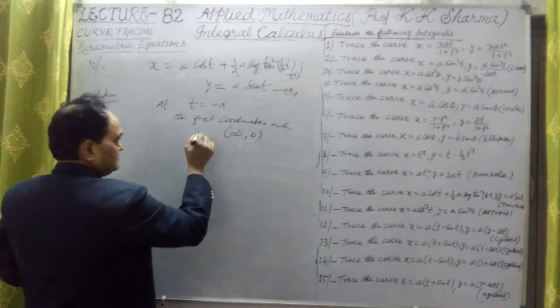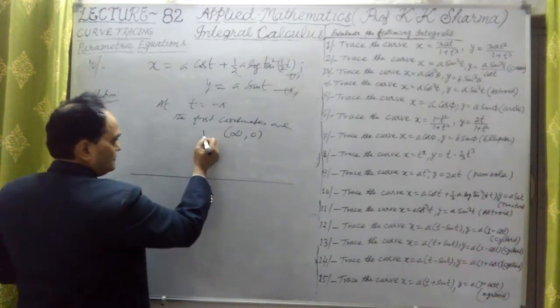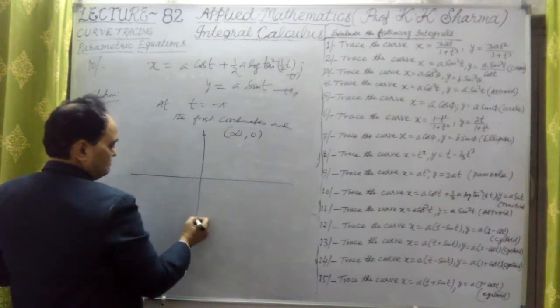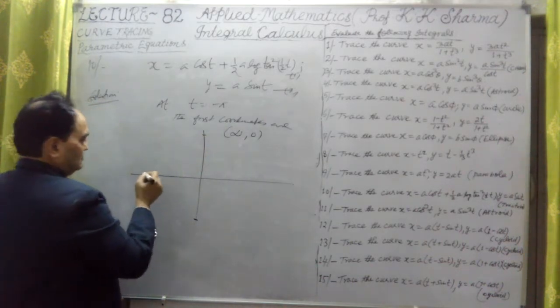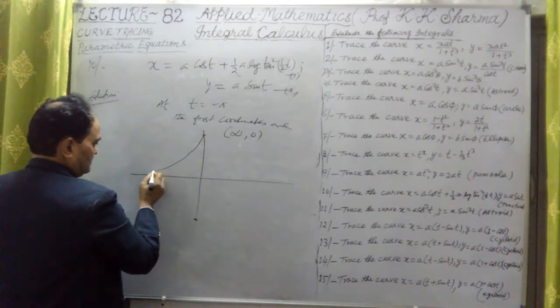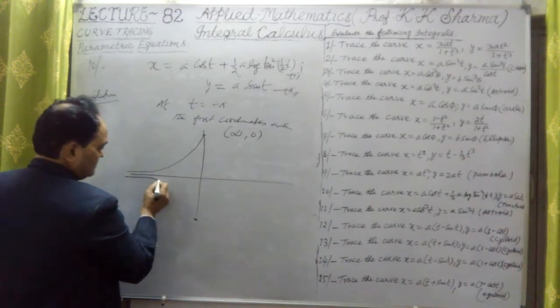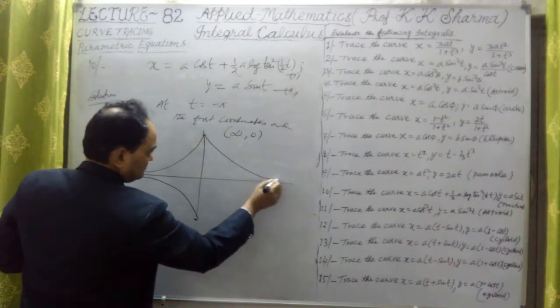So x-axis is the asymptote here. If I take the asymptotes, it means this point we will take here, that those points are a0 or something. Okay, so that point is like this. It is meeting at infinity. X-axis will be the asymptote here.